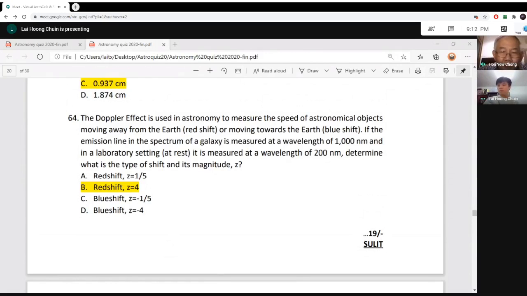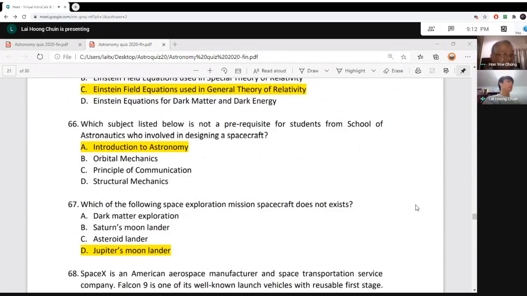So in fact, if you look at the question, 1000 nanometer actual measured spectrum, but the laboratory value is 200. Wow, you should know that it's a very big redshift already. So B redshift Z is equal to 4. Thank you. Lai. All right, next question number 66.